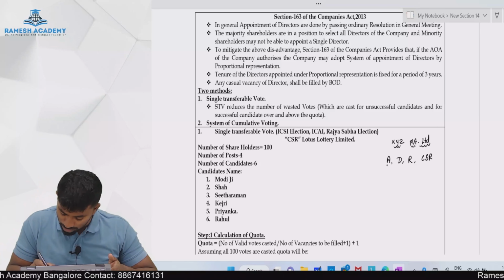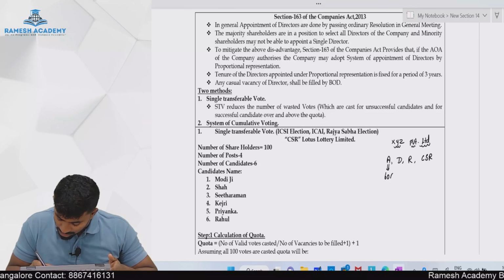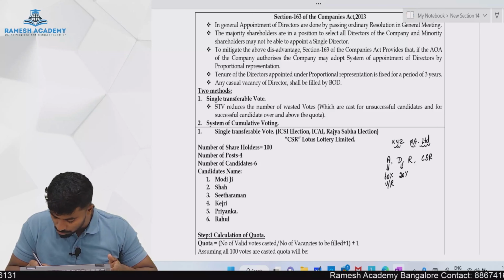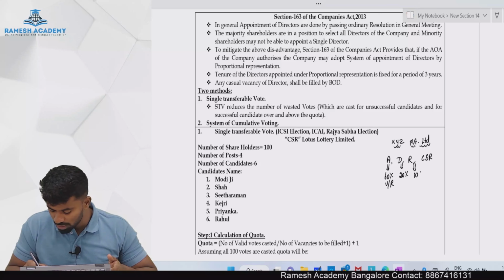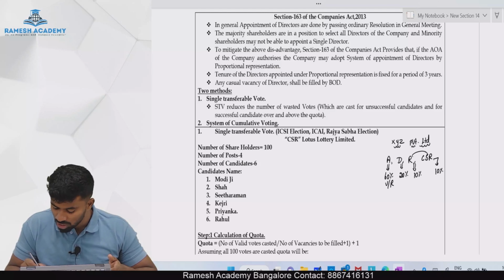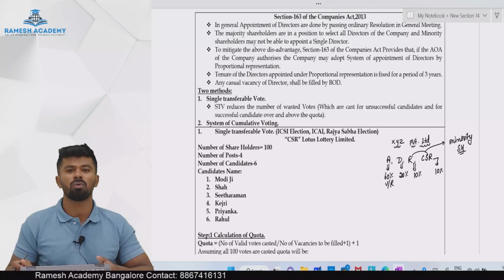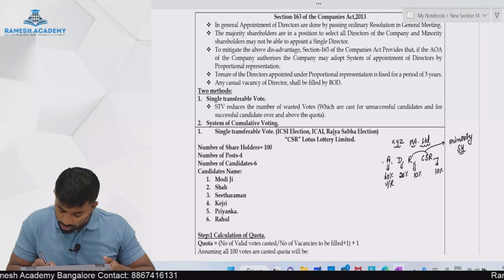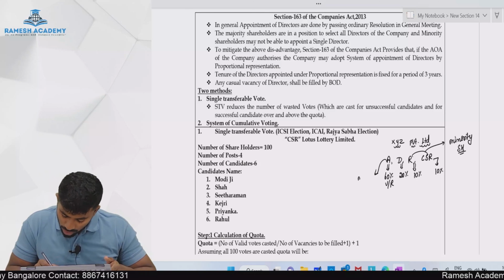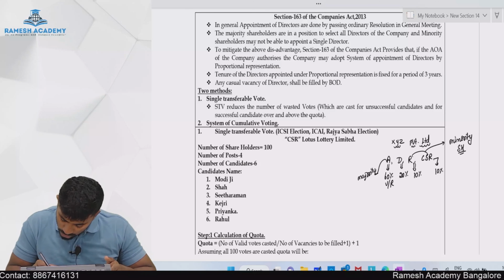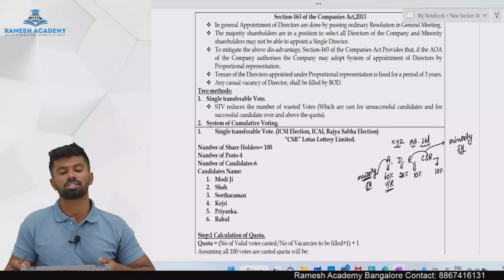So in this company, Anushka is holding 60% of voting rights. Deepika is holding 20% of voting rights. Rashmika is holding 10% and Mr. CSR is holding 10%. It means Rashmika and CSR are minority shareholders, because they are holding only 10%. And Anushka is called the majority shareholder because she is holding 60% of the voting rights.